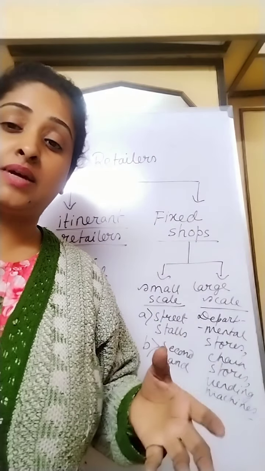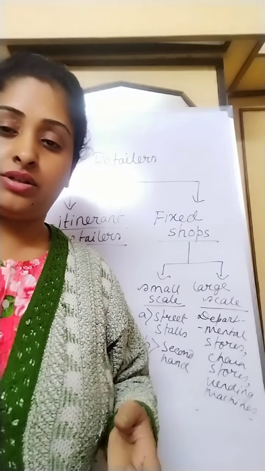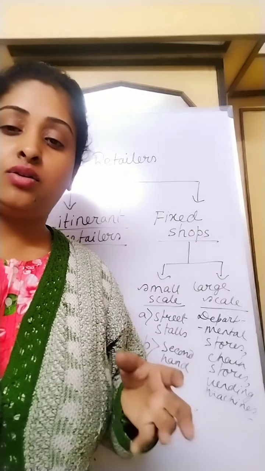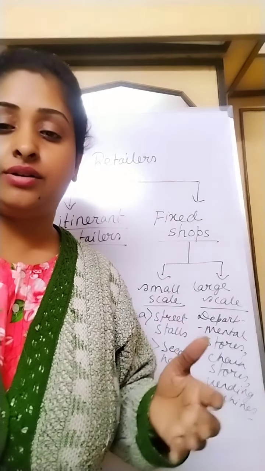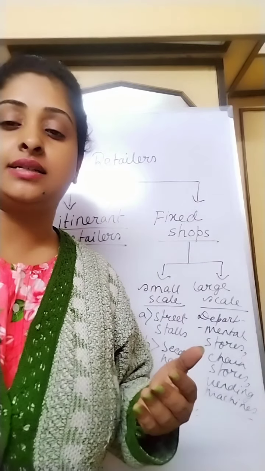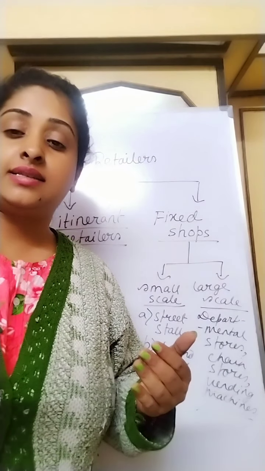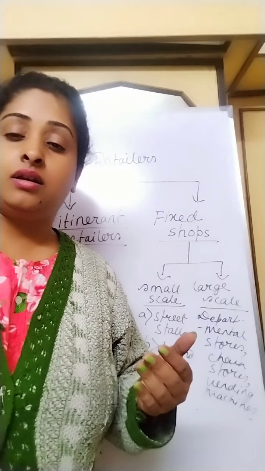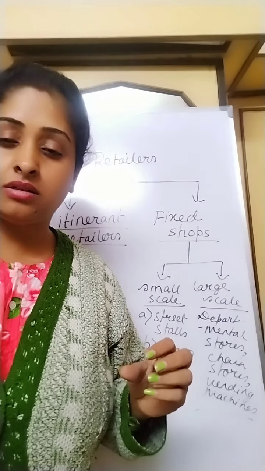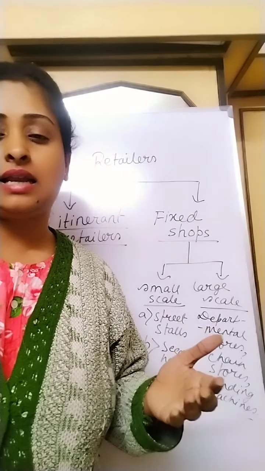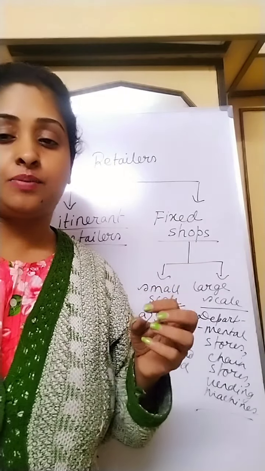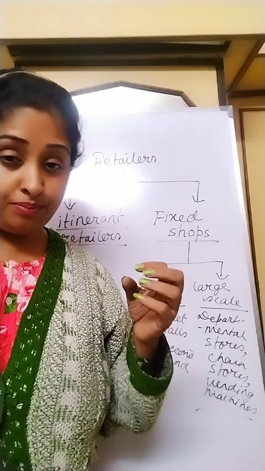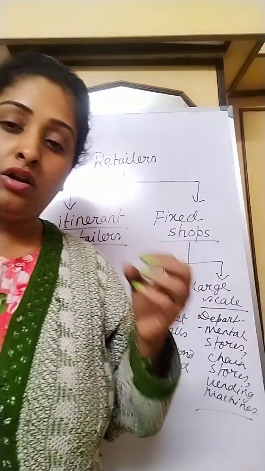Those businessmen can also be called itinerant retailers, because they normally choose a densely populated area in order to sell their product. They sell products on a daily basis. They have a very low investment, and normally they sell very low priced products, products which have a very low price.